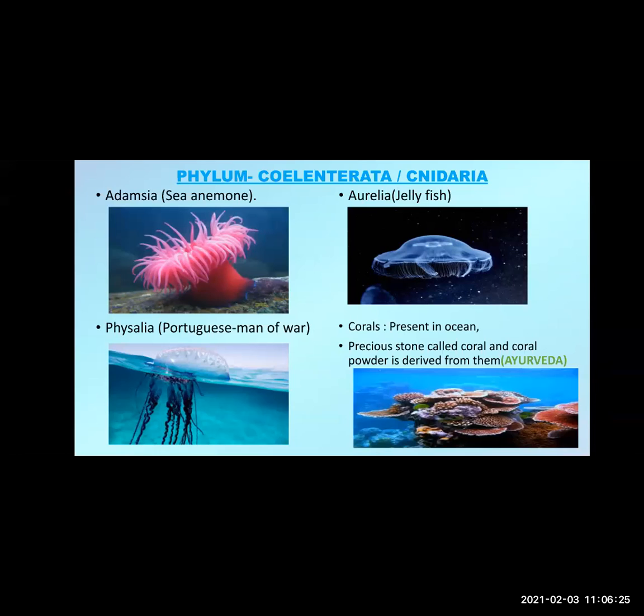But due to our selfish nature, we are harming them. And today's condition is such that corals are an endangered species. Their number is dwindling. So it's very necessary that we should not harm them. We should not destroy them for our benefits. So these are the various examples of the phylum Coelenterata: Adamsia, Physalia, Aurelia, and corals.